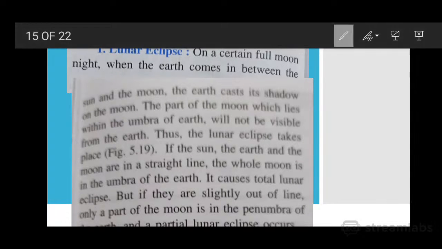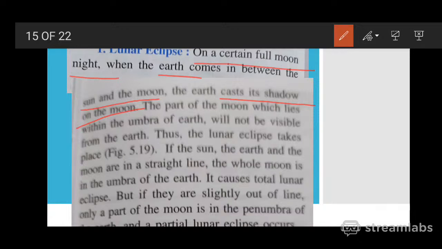A lunar eclipse occurs on a certain full moon night. On that night, when the earth comes in between the sun and the moon, the earth casts its shadow on the moon.